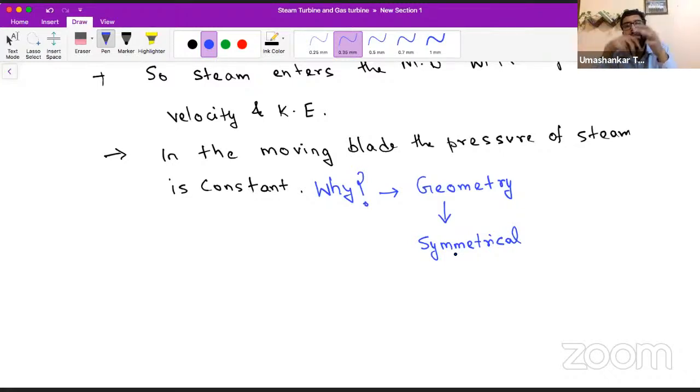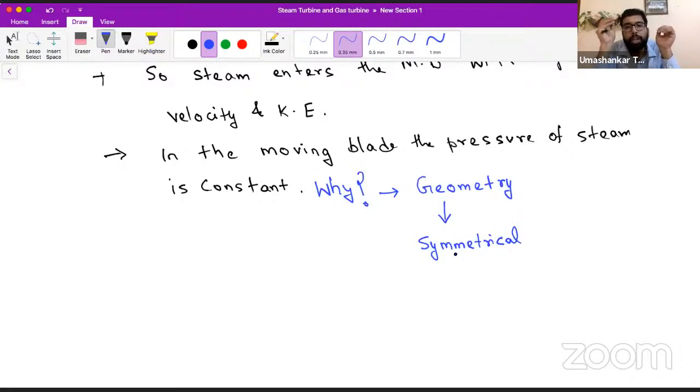Because those blades are symmetrical, or you can say the passage between the two blades is constant. Since the passage between the two blades of the impulse turbine is constant, pressure does not change.